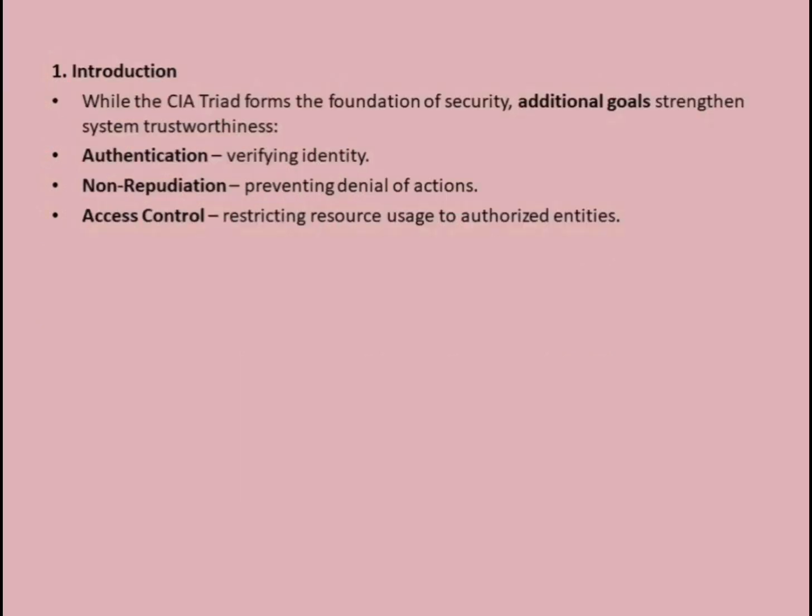Let's start. The CIA Triad, confidentiality, integrity, and availability, is the backbone of cybersecurity. But on its own, it's not enough. To make a system truly trustworthy, we also need extra security goals.